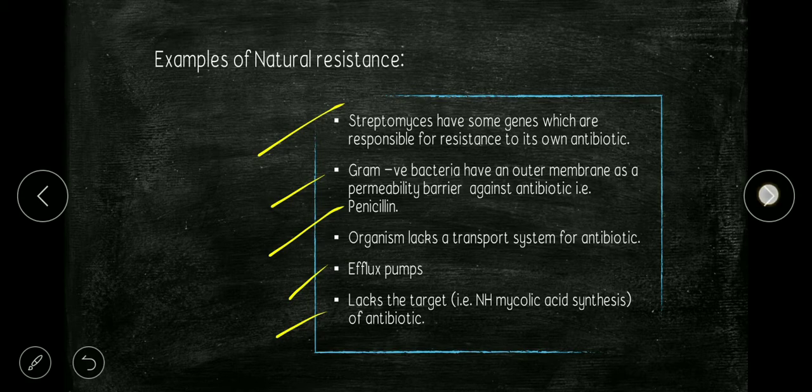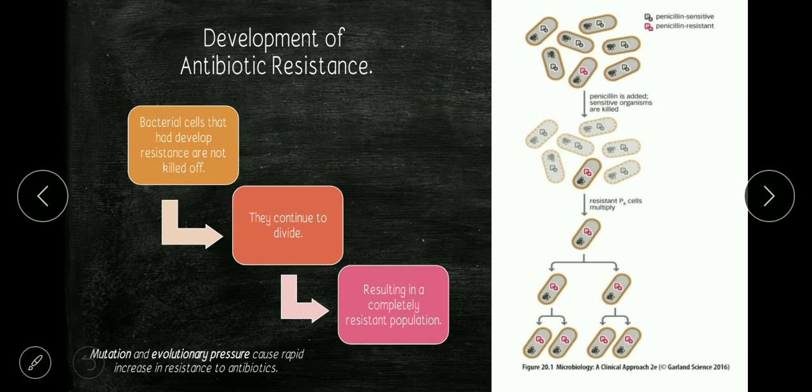Okay, so next, let's see how they develop such type of resistance. Here we can see there are penicillin, as well as penicillin-sensitive and penicillin-resistant bacteria. When penicillin acts on this population, penicillin-sensitive organisms are killed off, but penicillin-resistant bacteria that have developed resistance are not killed off.